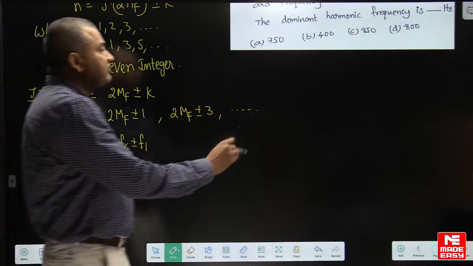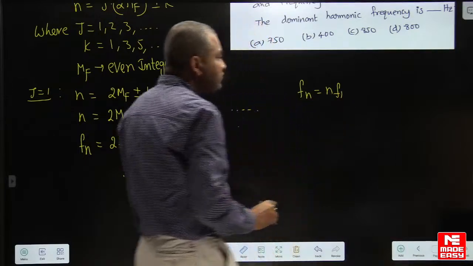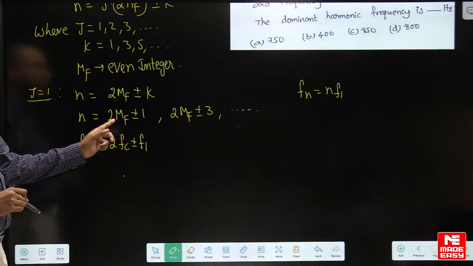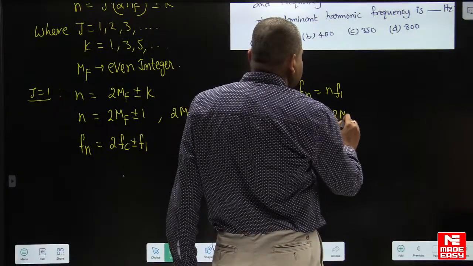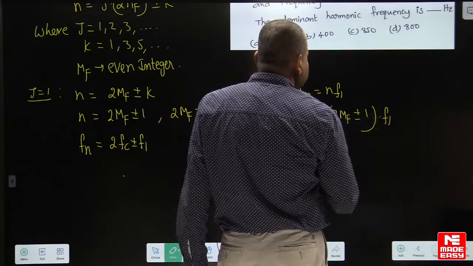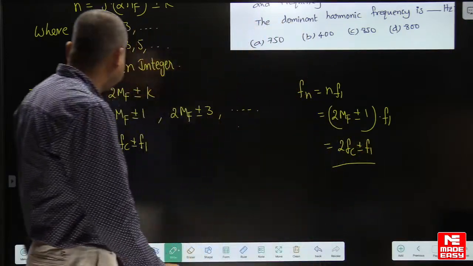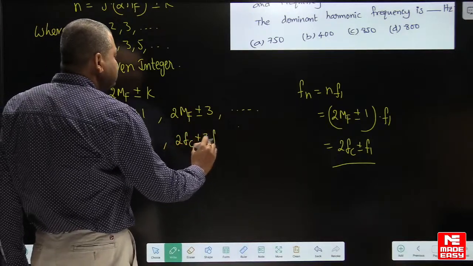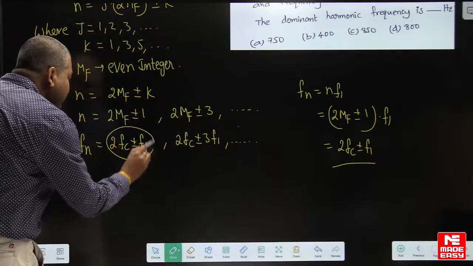If you want the nth harmonic frequency, it is n times the fundamental frequency. So using that formula, substitute n is equal to 2mf plus or minus 1 here. 2mf plus or minus 1 into f1, you will get 2fc plus or minus f1. I hope you understood. And this one is 2fc plus or minus 3f1 and so on. So this is actually the dominant harmonic frequency.